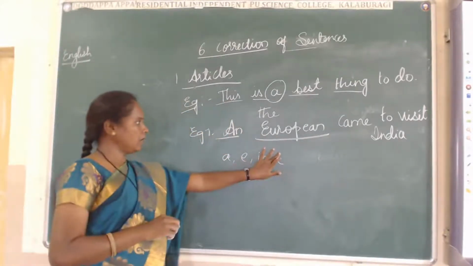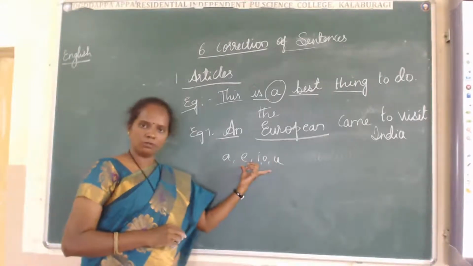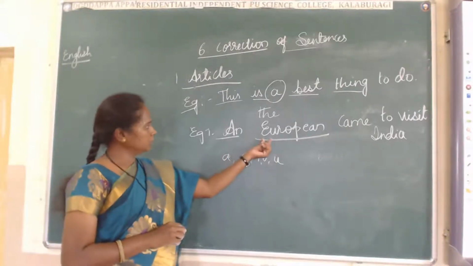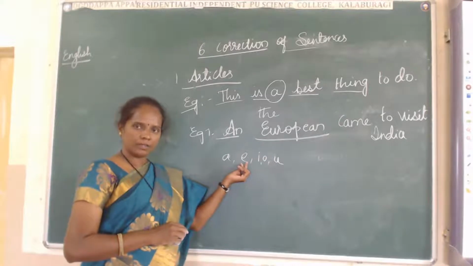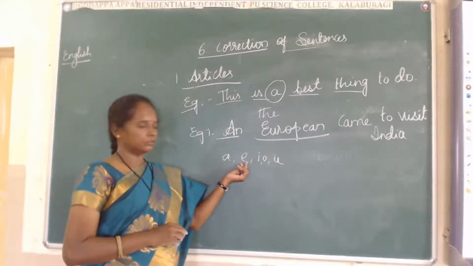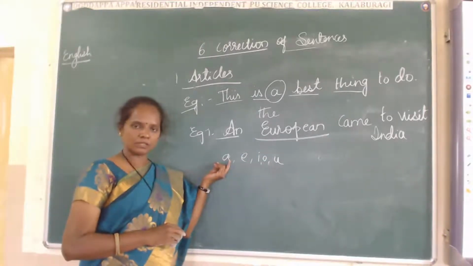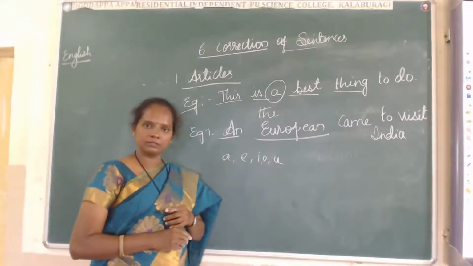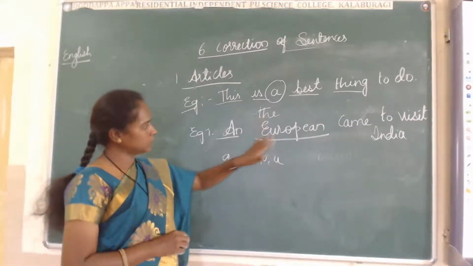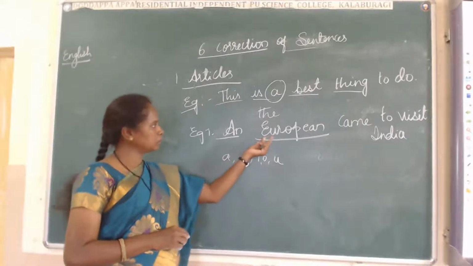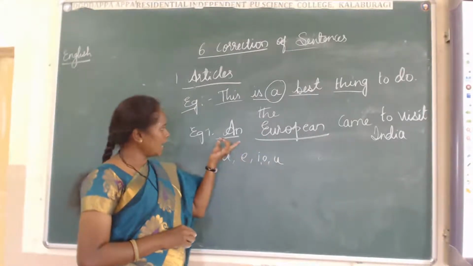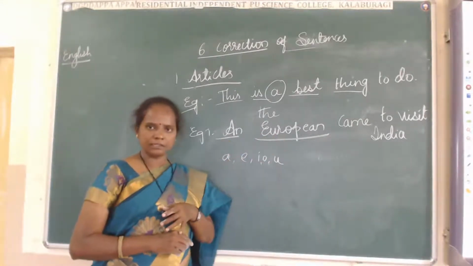A, E, I, O, U. These are the vowels. E is here, and we pronounce European. U also is sometimes pronounced. This is also a vowel sound. Then why an European? This is the correct sentence.